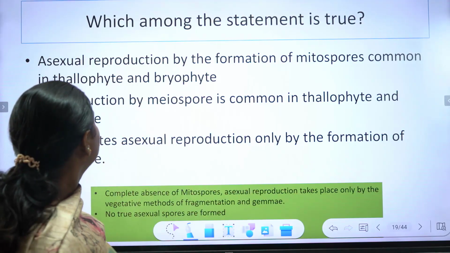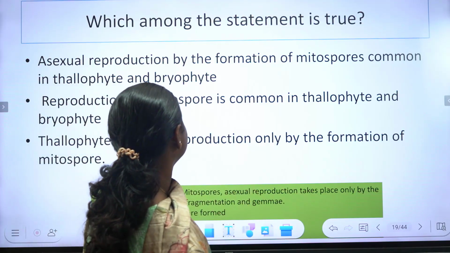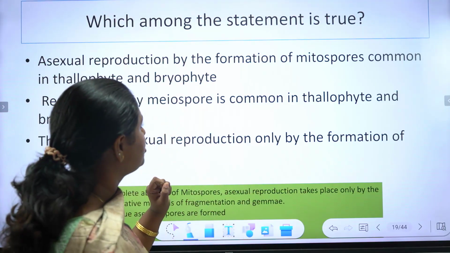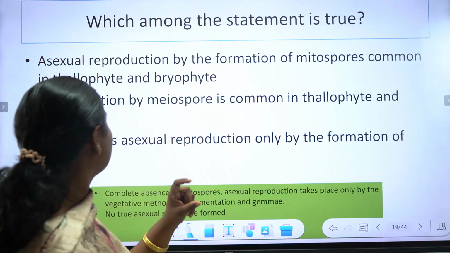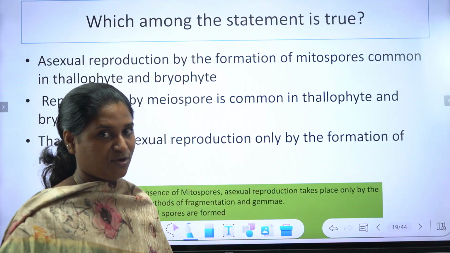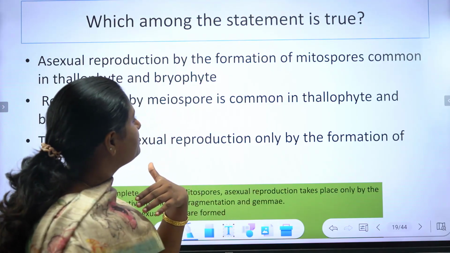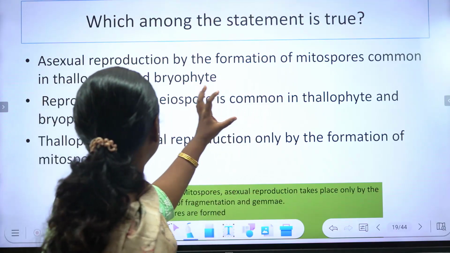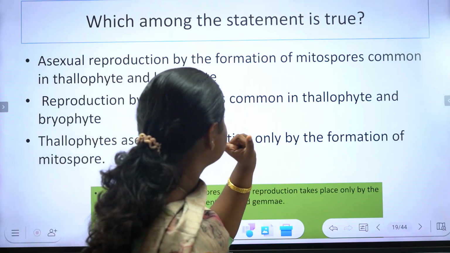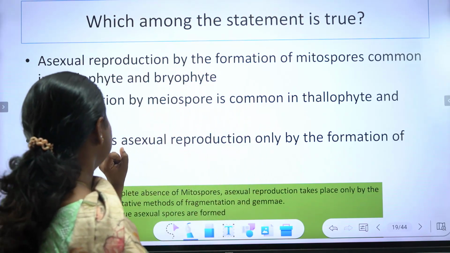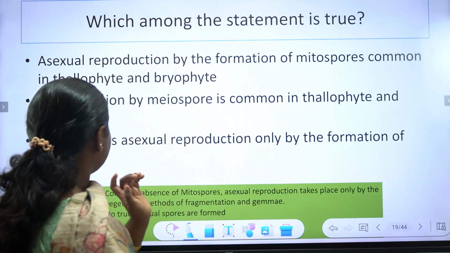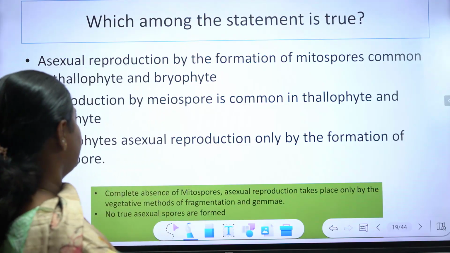നെക്സ്റ്റ് കൺസെപ്റ്റ് ചെക്ക്. Which among the statements is true? Asexual reproduction by the formation of mitospore is common in thallophyte and bryophyte. Thallophytes നിങ്ങൾ ഓൾറെഡി കവർ ചെയ്തിട്ടുണ്ടാവും ആൽഗയിൽ. Second option, reproduction by meiospore is common in thallophyte and bryophyte. Third, thallophyte asexual reproduction only by the formation of mitospore. Which among the statements is true?